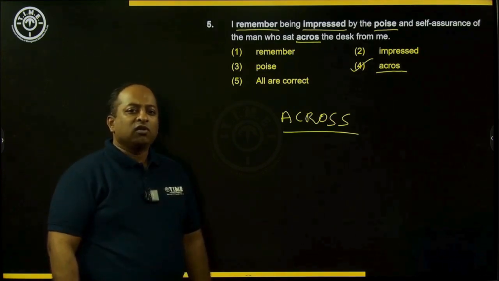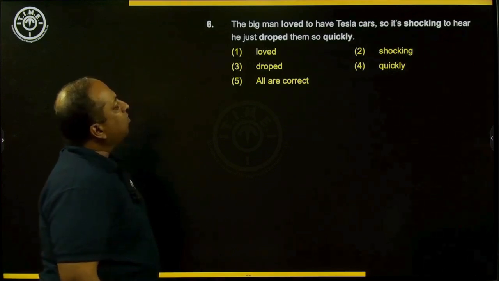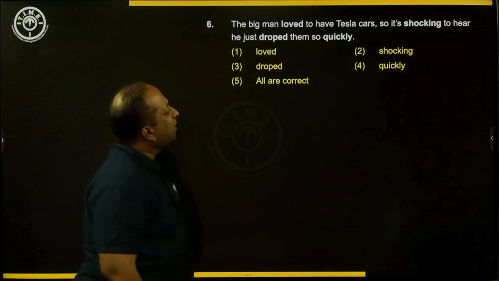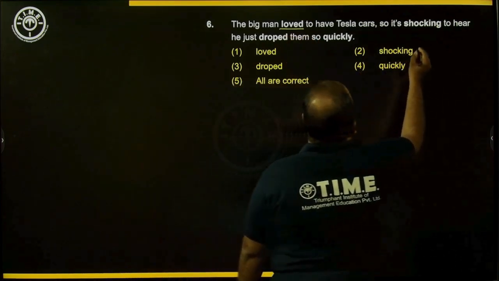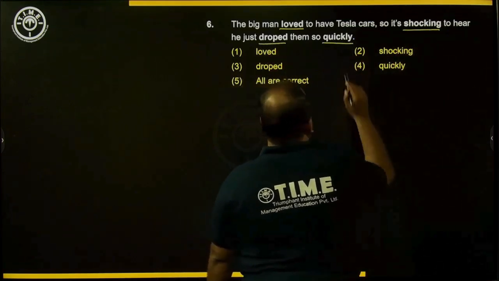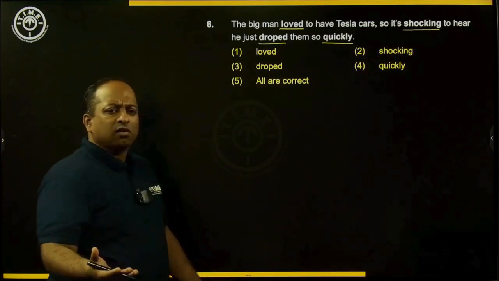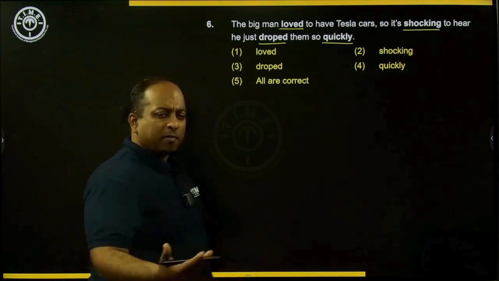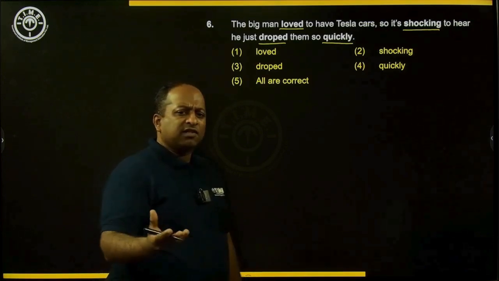Now let's move on to the next question. The big man loved to have Tesla cars, so it's shocking to hear he just dropped them so quickly. So here we have the words loved, shocking, dropped, quickly. These are the four words in bold. If you see the sentence, it's clearly in the past tense. So loved, the past tense of love, shocking, and quickly: these three words are spelled correctly.